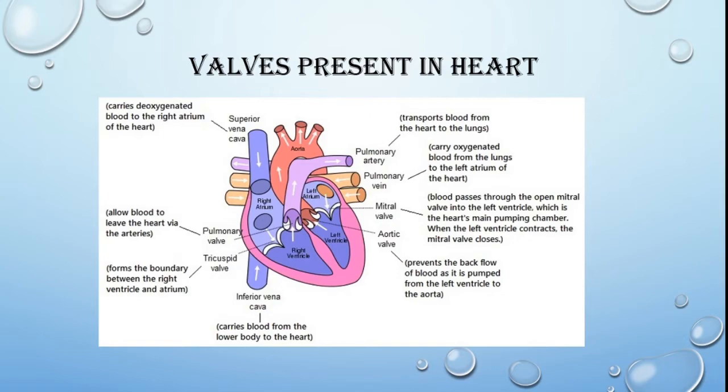It prevents the backflow of blood as it is pumped from the left ventricle to the aorta. Then the pulmonary valve is also present, which allows the blood to leave the heart via the arteries. So these are a few valves present in the heart which prevent the backflow of blood.